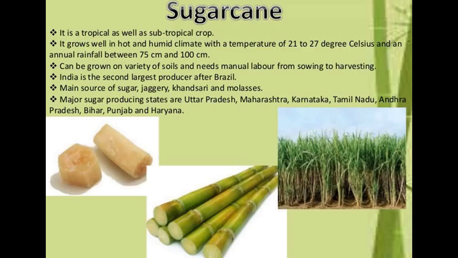Now we come to the third one, which is sugarcane, a tropical as well as subtropical crop. It grows well in a hot and humid climate with a temperature of 21 to 27 degrees Celsius. It requires an annual rainfall between 75 and 100 centimeters, and it can grow on a variety of soils.